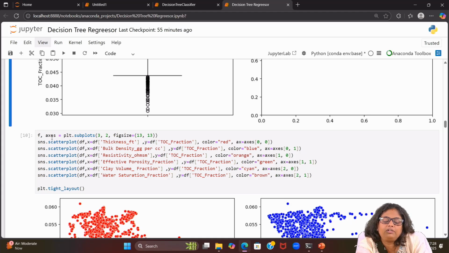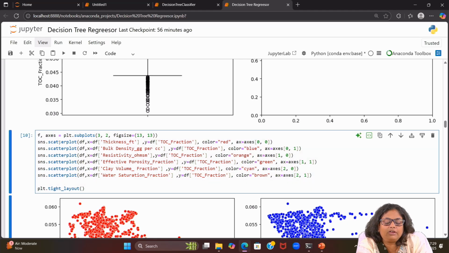So what does univariate mean? When we go for EDA, exploratory data analysis, we have two things: one is the univariate analysis and the second one is the multivariate analysis. When we go for univariate analysis, we plot one column and see the nature of the data, how it is distributed and so on. So a scatter plot can be used for univariate, and when we mention multivariate analysis,